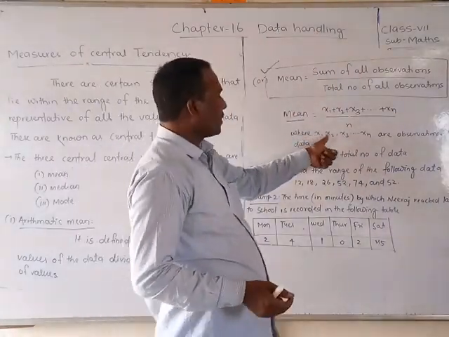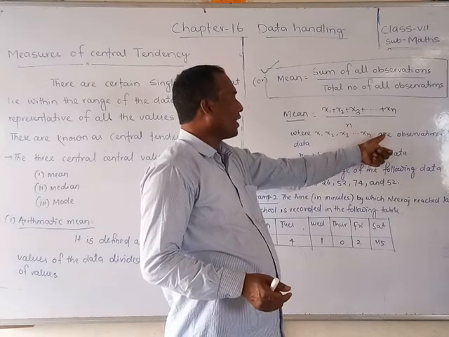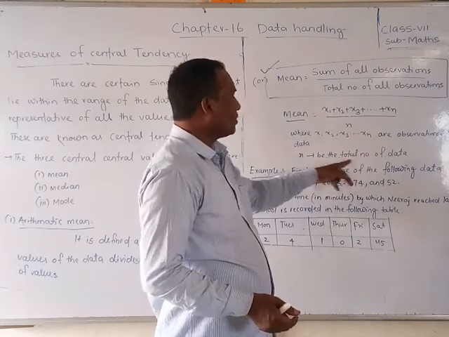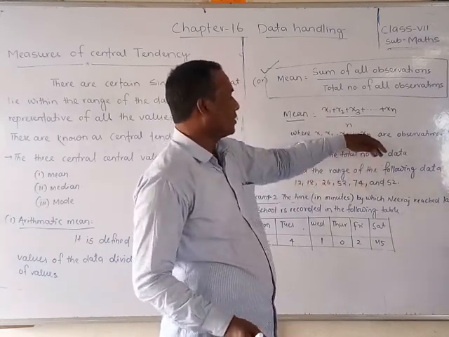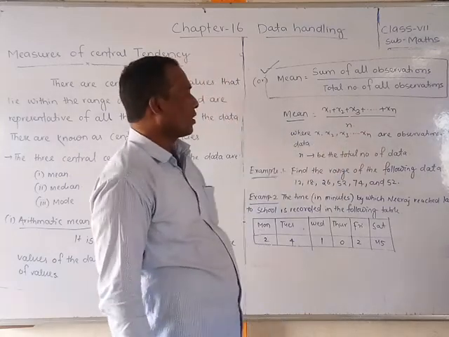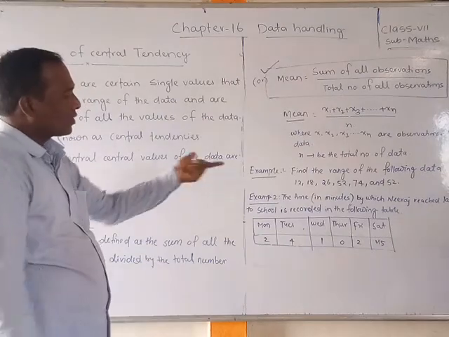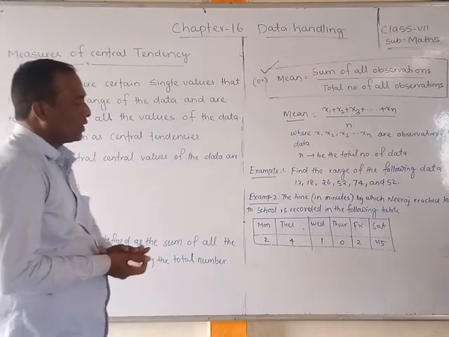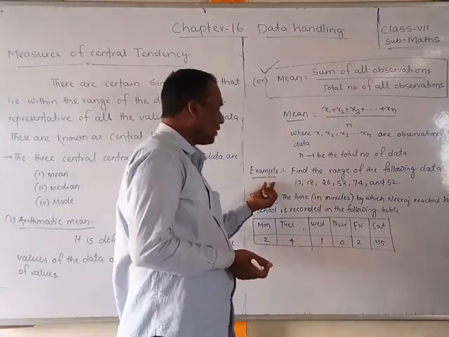Here x1, x2, x3, ... xn are the observations of the data, and n is the total number of data. How many x n are there? Because n is the last number, that's why I have written n is the total number of data. So for that we can take one example, then we can easily understand. First we can find out what the range is.